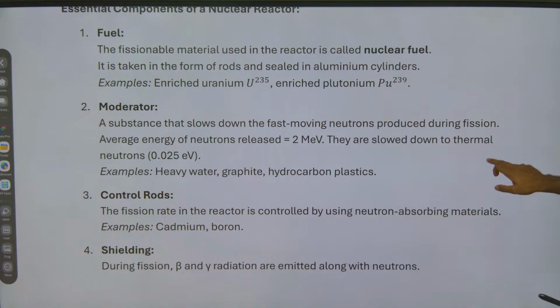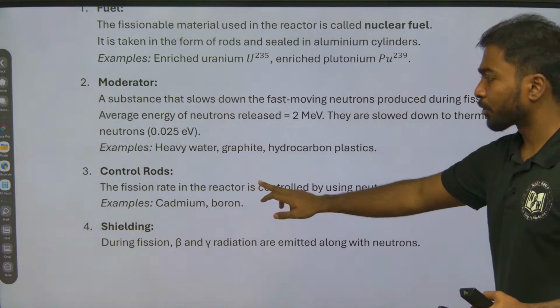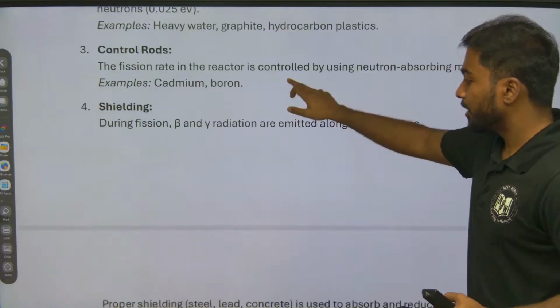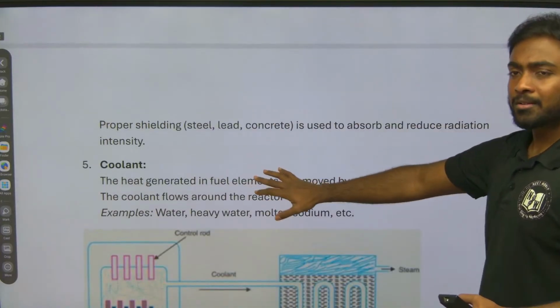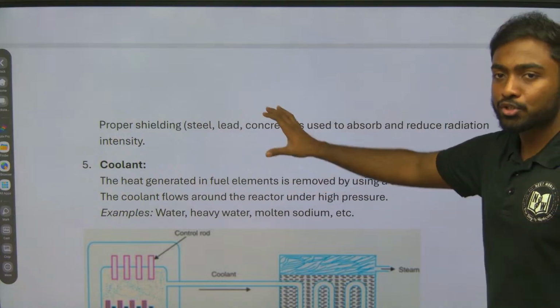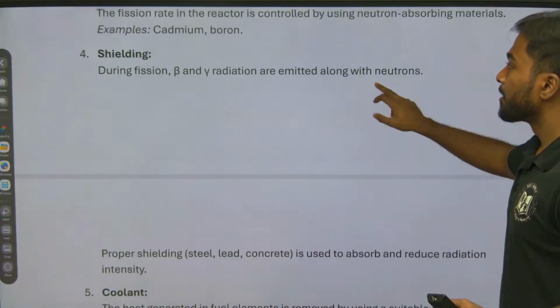Next is moderator, control rod, shielding, and then coolant. The main thing we should explain is what things are there. Okay, so the second one is